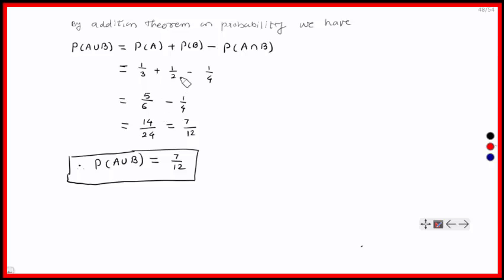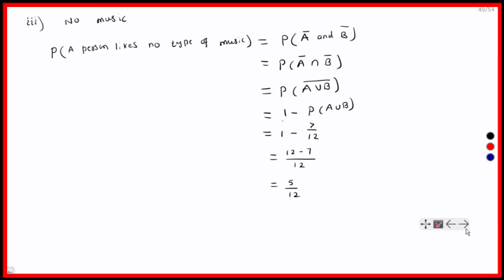So this is equal to, just cross multiplication: 1 into 2, 2. 3 into 1, 3. 3 plus 2 divided by 3 into 2. So that is 5 divided by 6 minus 1 by 4. Again, by cross multiplication, we will get 20 minus 6. 20 minus 6 is 14 divided by 6 into 4, 24. This is equal to 7 by 12. So P of A union B is equal to 7 by 12. In this way we can solve.